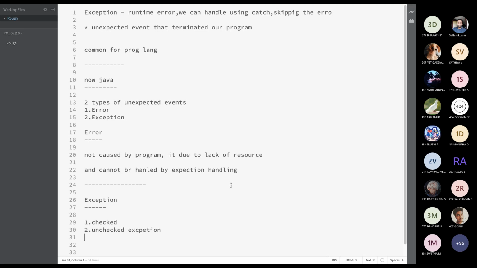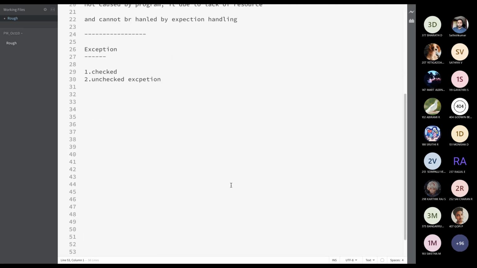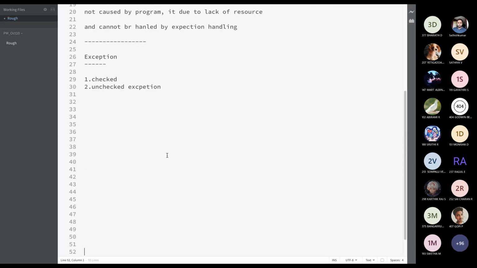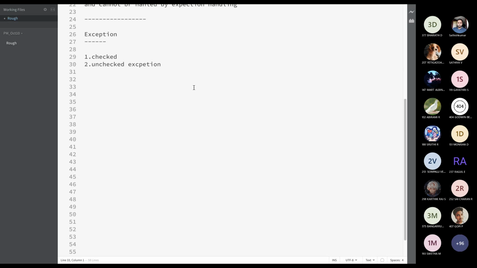Actually, does anybody know how a Java program will be compiled? What are the processes involved in compiling our Java file? We are writing in human language, right? We are writing in a human understandable language called English. How does the machine understand this language? First of all, it will convert into binary code. Yeah, every code will be converted to binary code so that the computer can understand, right?